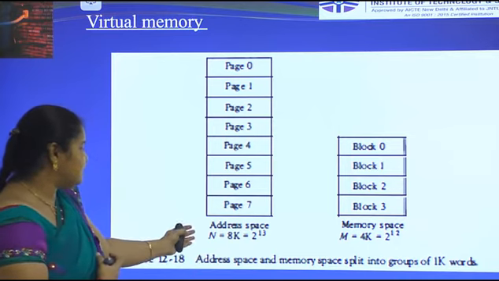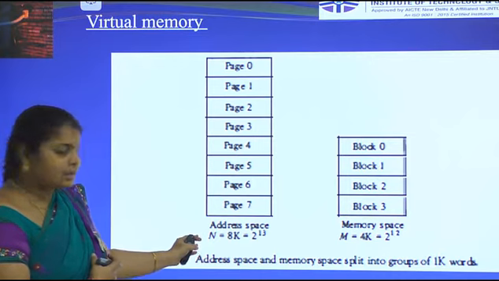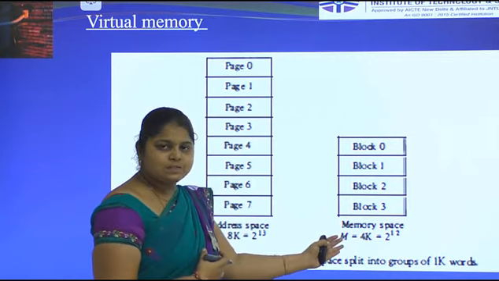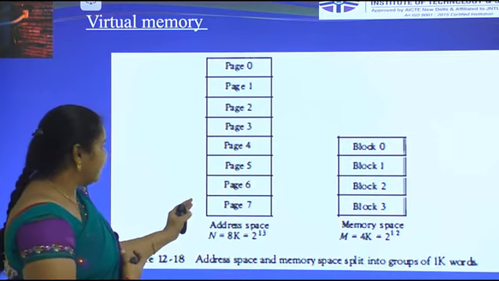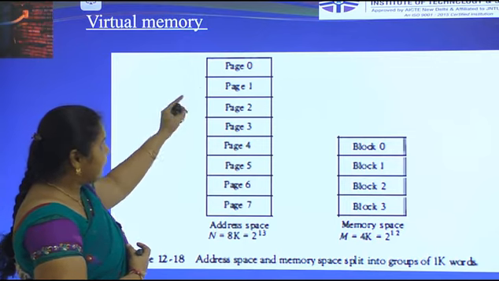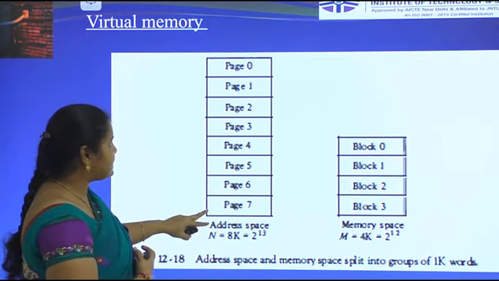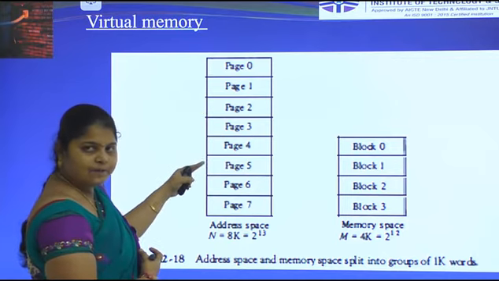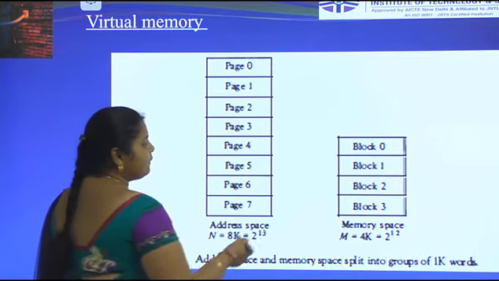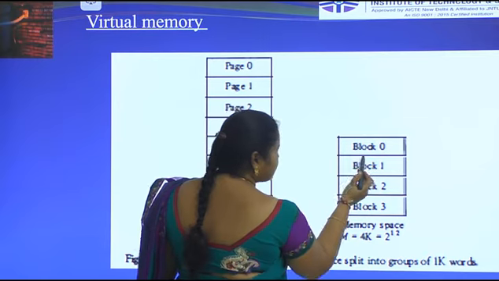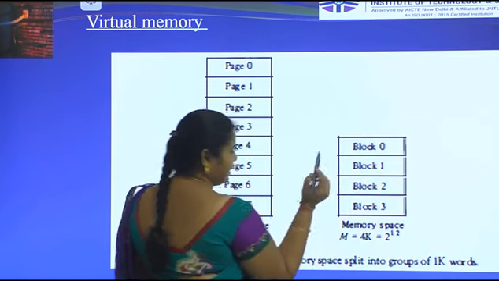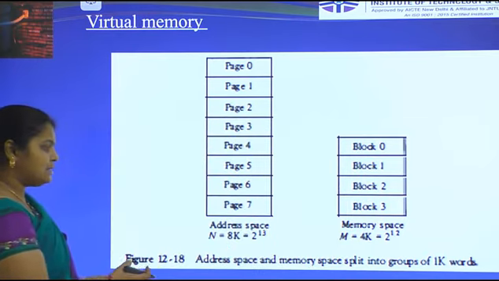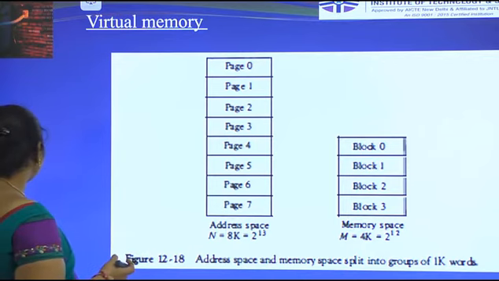This is the address space. Address space means virtual address. Here the memory space means physical address. Virtual address is classified into pages from page 0 to page 7: page 0, page 1, page 2, page 3, page 4, page 5, page 6, page 7. Here the blocks are specified as block 0, block 1, block 2, block 3. The address space and memory space are split into groups of 1K words.